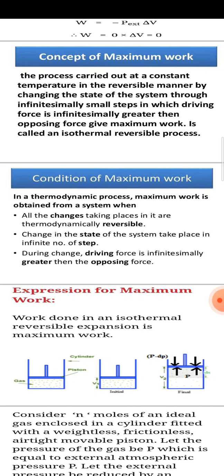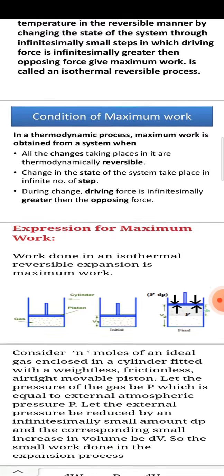If there is a reversible process, then maximum work will be possible. Second condition: the change in the state of the system takes place in an infinite number of steps. Third, during the change, the driving force, that is the pressure due to the gas, is infinitesimally greater than the opposing force. Opposing force means the pressure applied by the piston. If the driving force is greater than the opposing force, then maximum work will be possible.